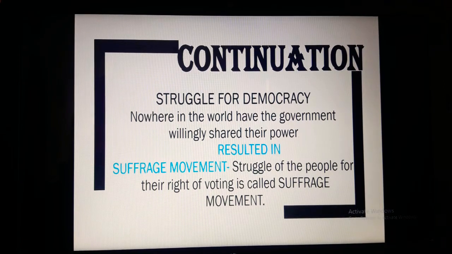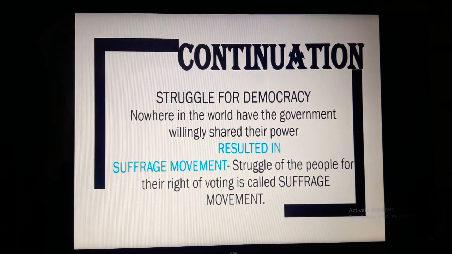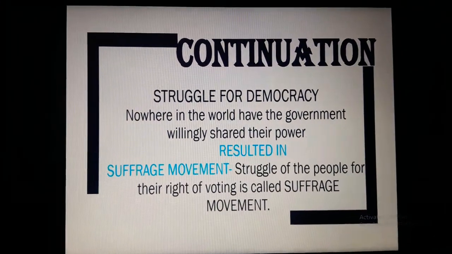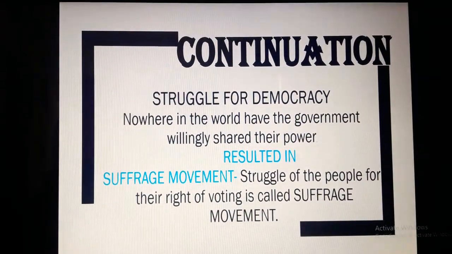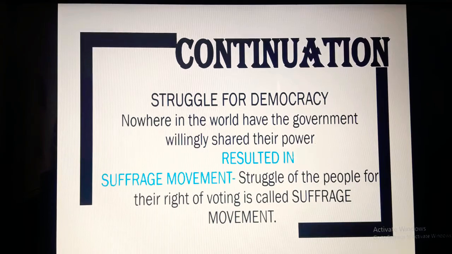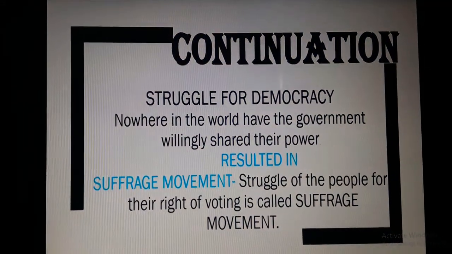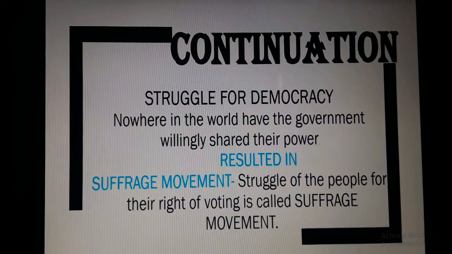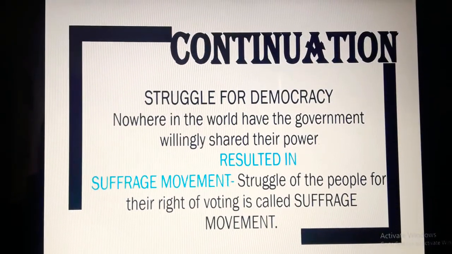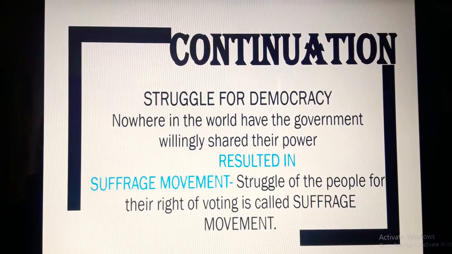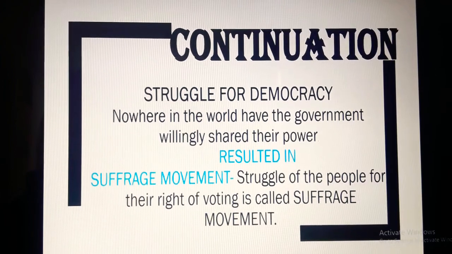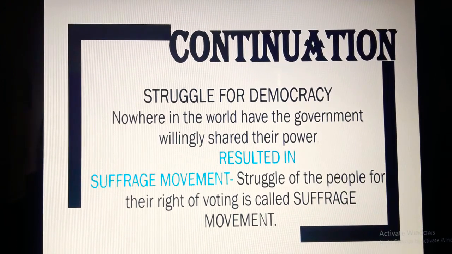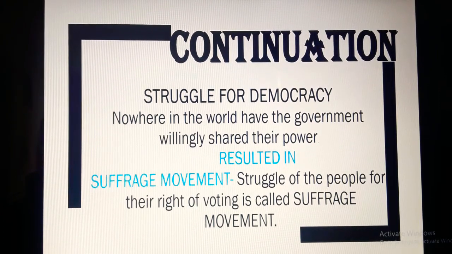But students, the establishment of democracy was not at all an easy task. Nowhere in the world was government willing to share its power with the people. People had to fight a long drawn struggle for the establishment of democracy. It is about this that we will be studying some facts in our coming chapter. But now just remember that people had to struggle all over the world for democracy. And this struggle of the people for their voting right is known as the suffrage movement.